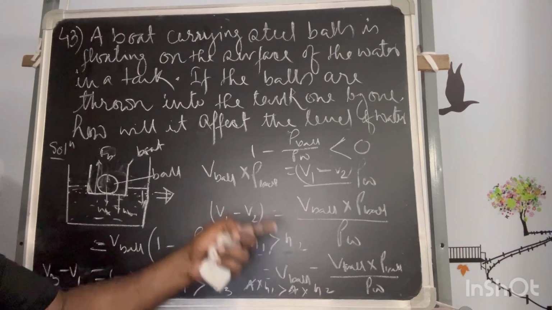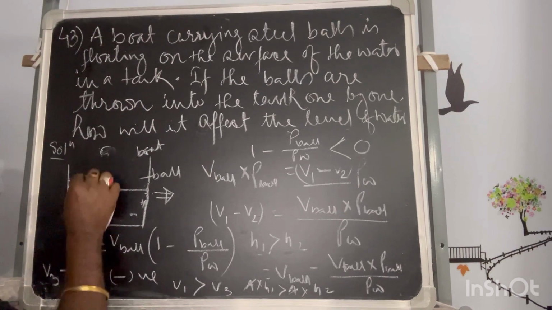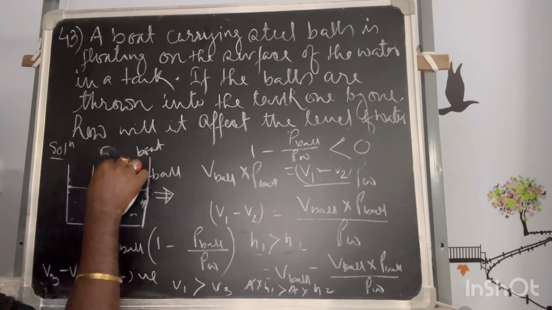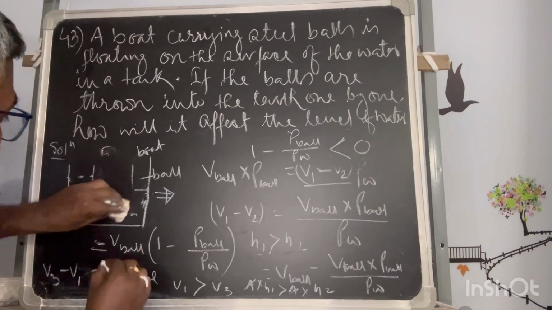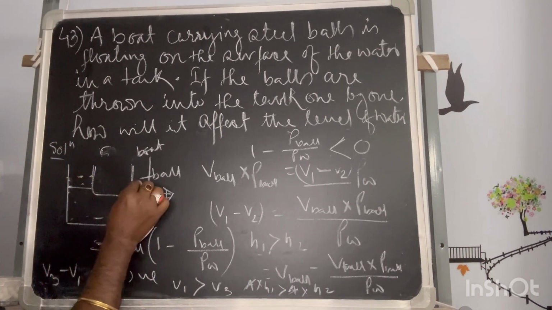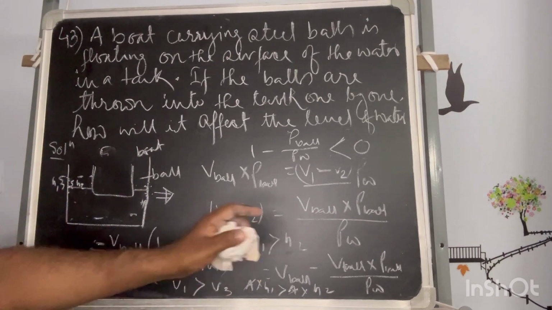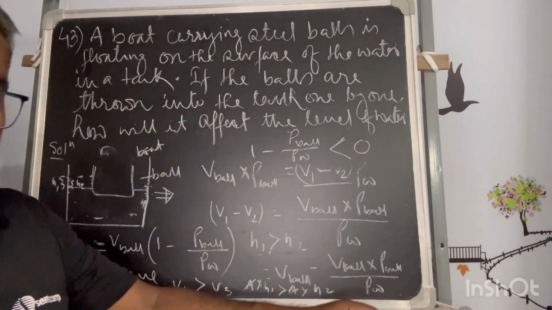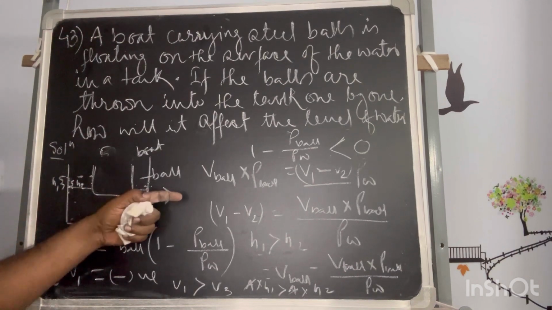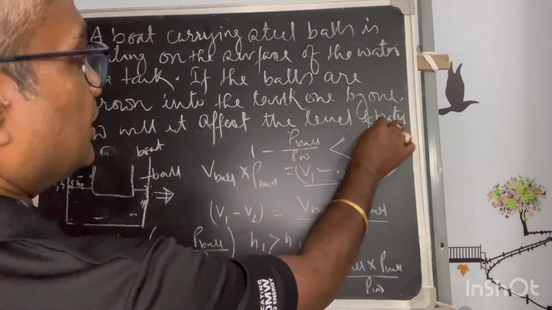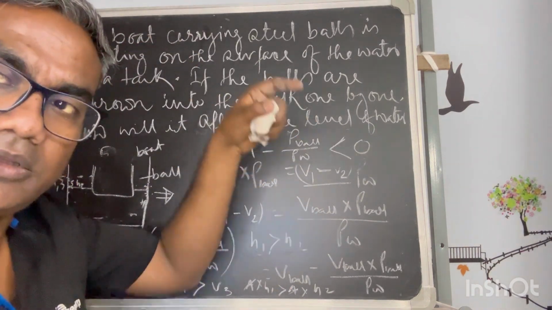H1 and H2 are the height raised, the surface. I mean to say, water filled. Now after I dip this with the ball, it has gone high, height raised. When the ball is not there, the height comes down. So this is H1 and this was H2. So H1 is more than H2. When the ball is consecutively dropped, this height constantly comes down. So how will it affect the level of the water? The level of the water will fall. My answer is the level of the water will fall.